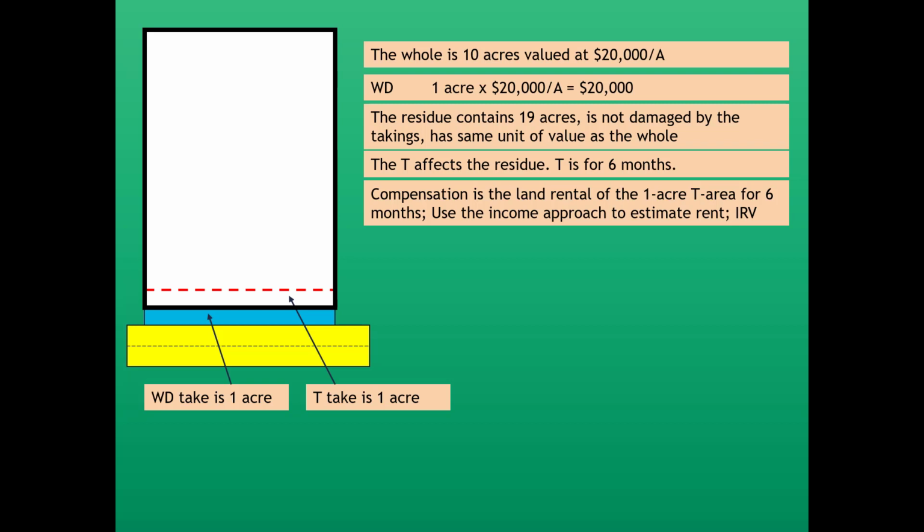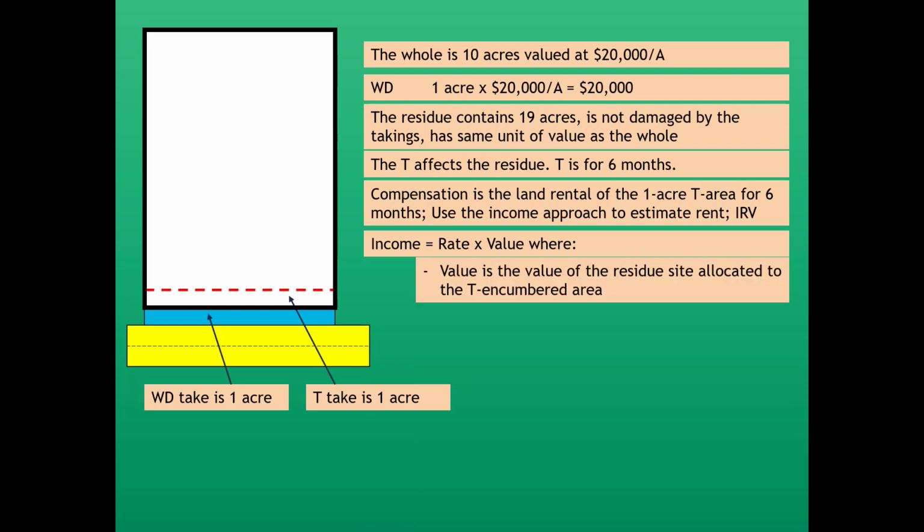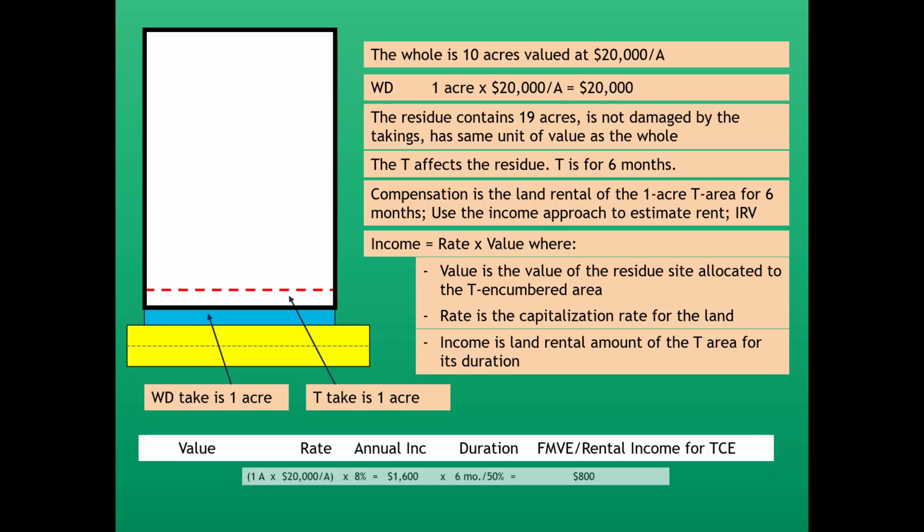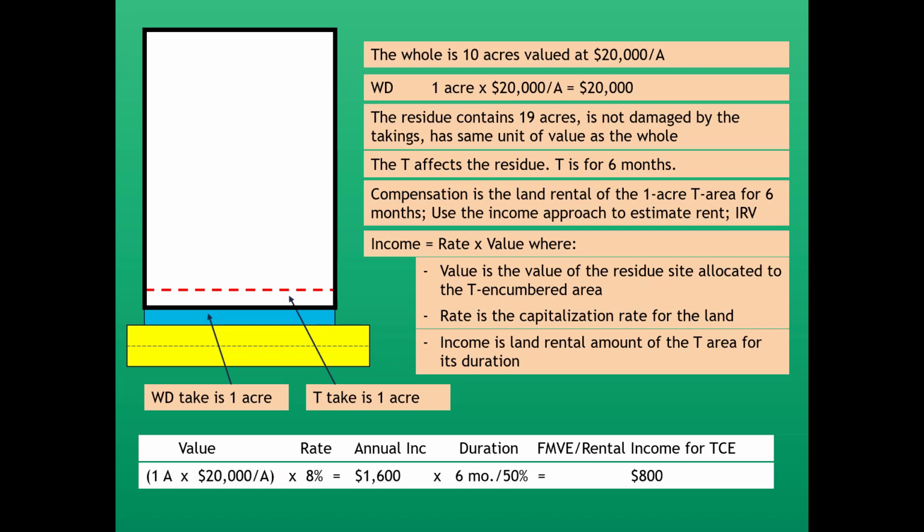And we're going to use the income approach to estimate rent, and it's called IRV, I-R-V, where income equals rate times value. Value is the value of the residue site allocated to the TCE encumbered area. Rate is the capitalization rate appropriate for the land. And income is the land rental during the TCE area for its duration. So in this example, the unit value for the 1 acre TCE take is $20,000.